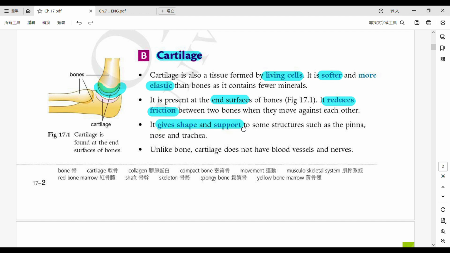So actually, some structures of our body is not made up of bones, okay? Instead, it is made up of cartilage completely. 係只係由一個軟骨組成嘅啫。So how do I know if that part of a body is made of cartilage or bones? It's very easy.